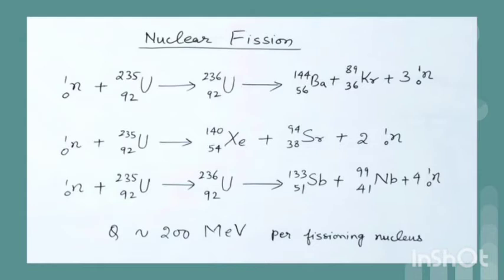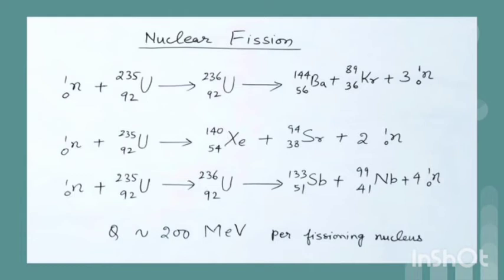In fission reaction of uranium, the Q value, that is energy released, is of the order of 200 mega electron volt per fissioning nucleus. The disintegration energy released in fission appears as kinetic energy of the product nuclei and neutrons, which is transferred in the form of heat to the surrounding matter.